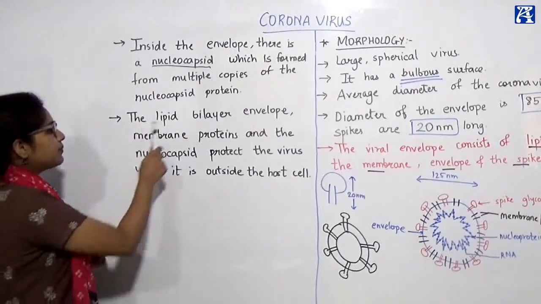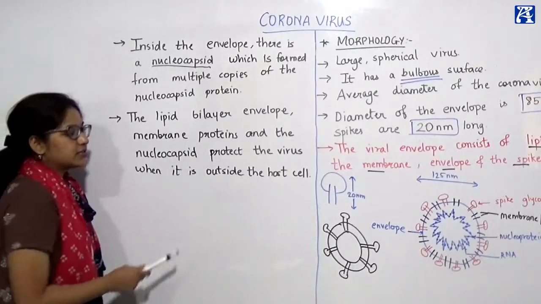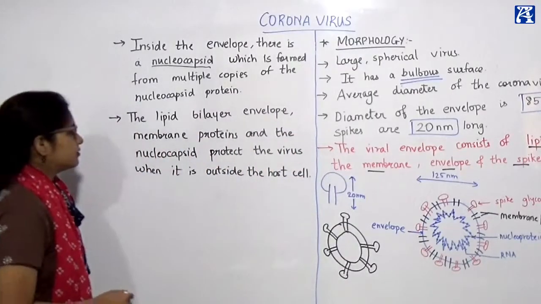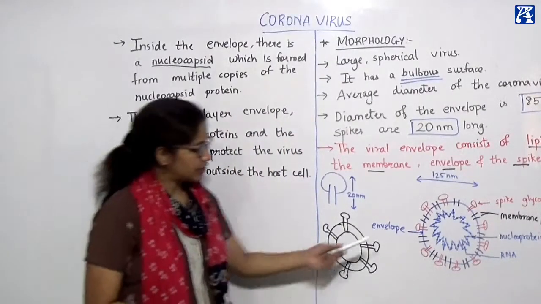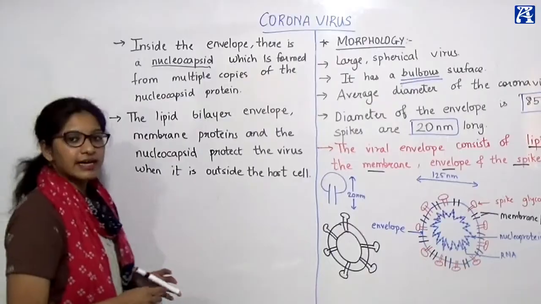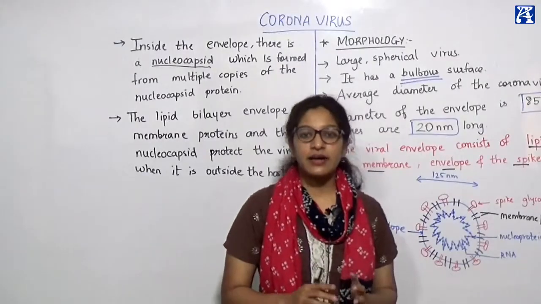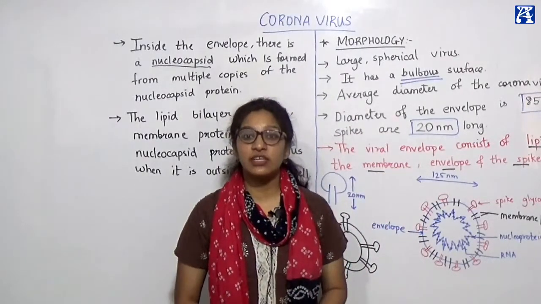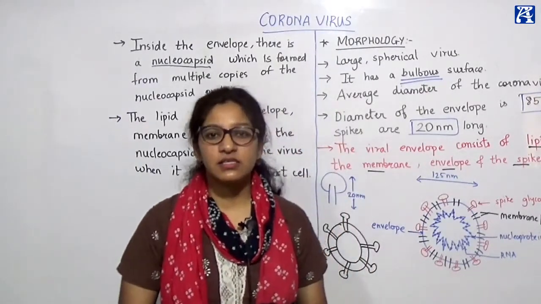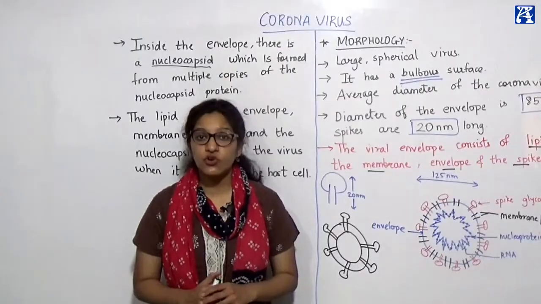Alright. The lipid bilayer envelope, which we just saw, the membrane proteins which are attached here, and the nucleocapsid which is right over here. Fine. What are they going to do? They protect the virus when it is outside the host cell. So what are they going to protect? They are going to protect the RNA of this virus. The RNA of the virus is very important. It is the genetic substance of that virus. These three are going to protect this genetic substance. This genetic substance is very sensitive. It can be destroyed outside of the host.